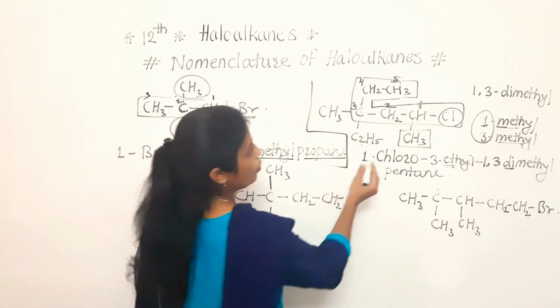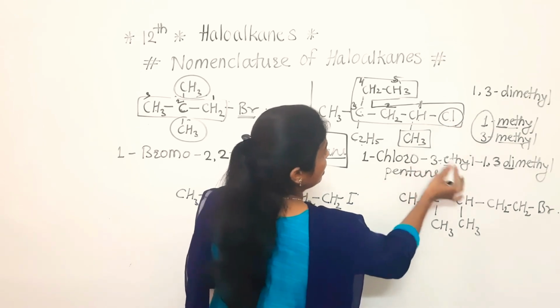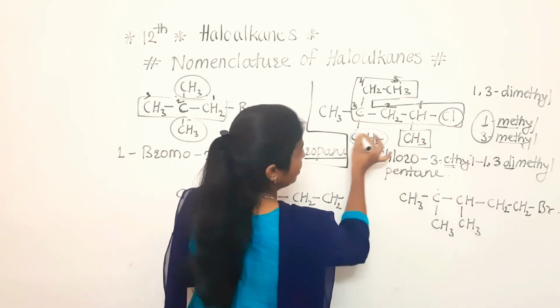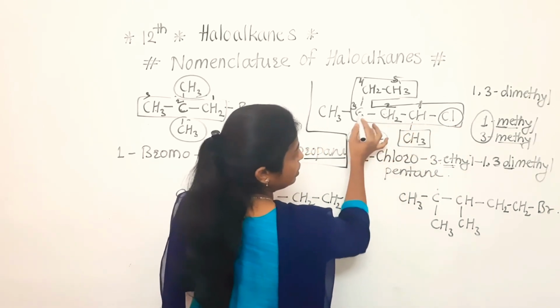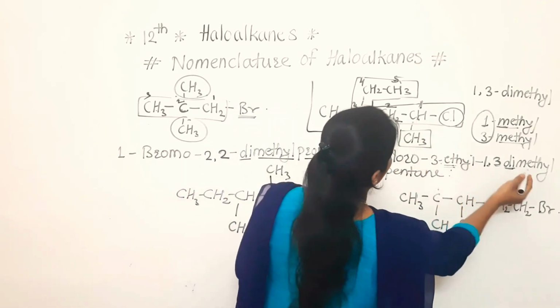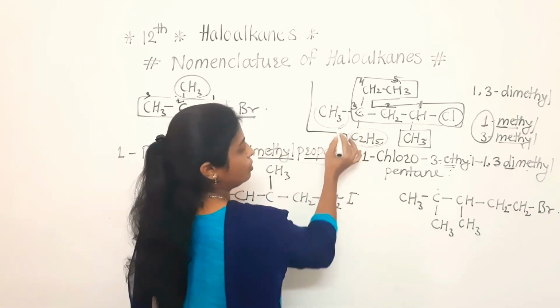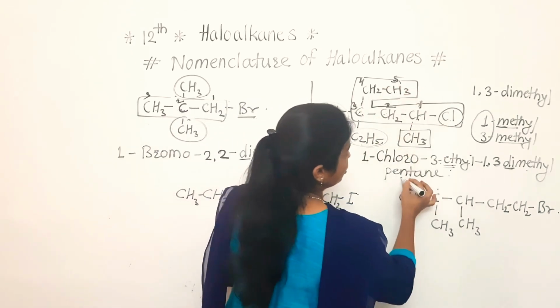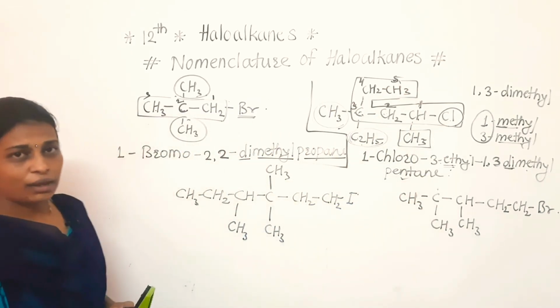What is that name? 1 chloro, 3 ethyl. Here we have completed this one also. After that 1 3 dimethyl, this one methyl and this one methyl, and finally the selected longest chain contains 5 carbon, that's why pentane.